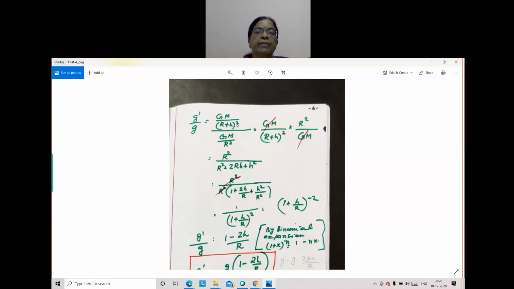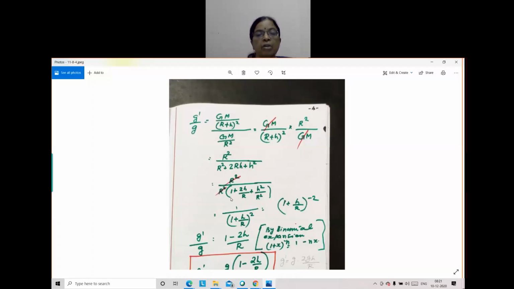Then we have to divide to find the relation. So g dash by g: GM gets cancelled, and we get R square by (R plus H) whole square. Expand R plus H whole square using (A plus B) whole square, which is A square plus 2AB plus B square. That gives R square plus 2RH plus H square. To cancel R square, we take R square outside from these three terms. From R square we get 1.